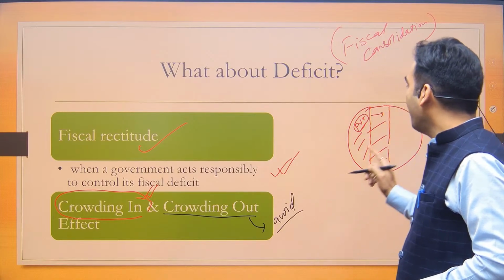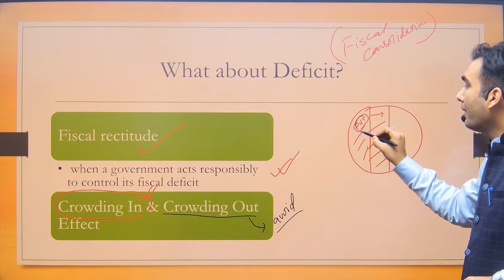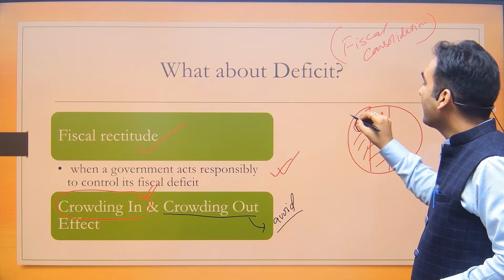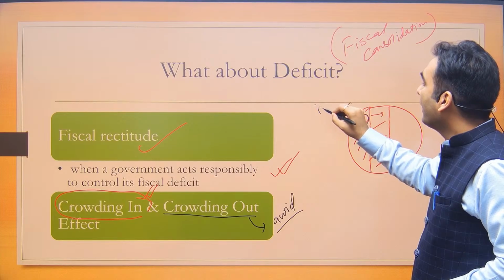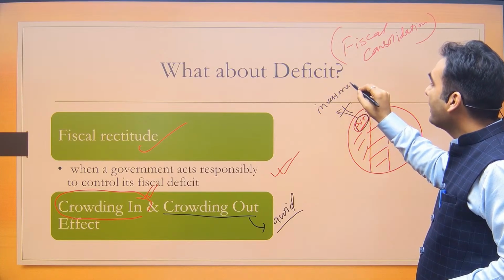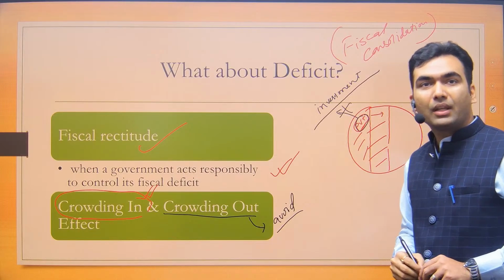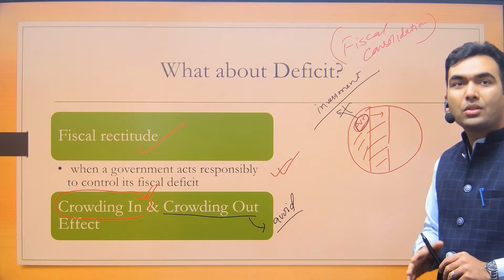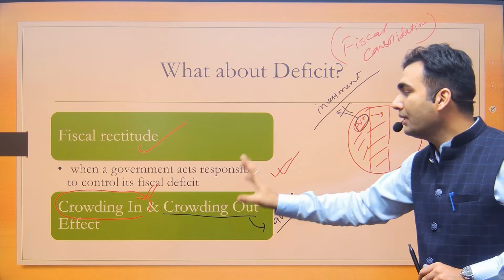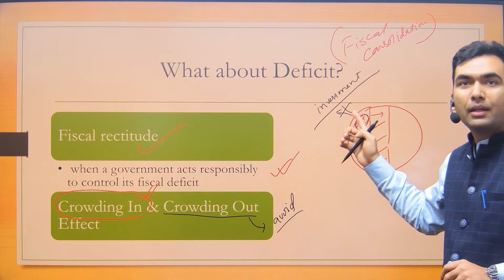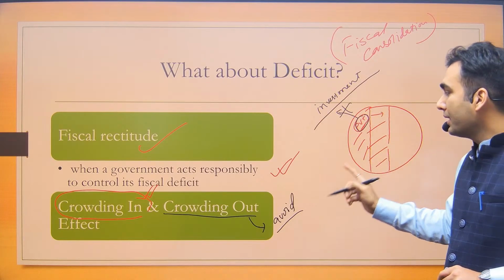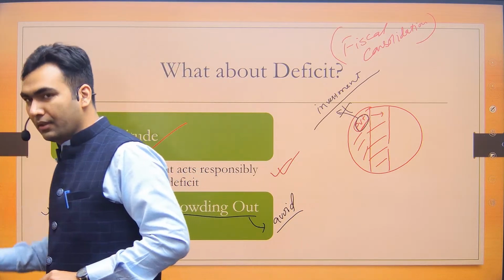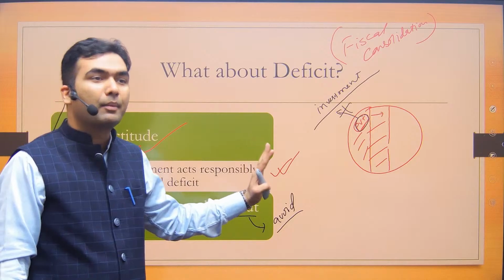Why? Because if government now does the crowding, the space available for the private sector would be less. And if space available for the private sector is less, the private sector would not be able to do the investment. This is called crowding out effect. Because of the borrowing by the government, the private sector has been moved out of the economy. So government is trying to avoid crowding out. Government has successfully done the crowding in. So if these terms are there, I hope you would be able to make sense of them.